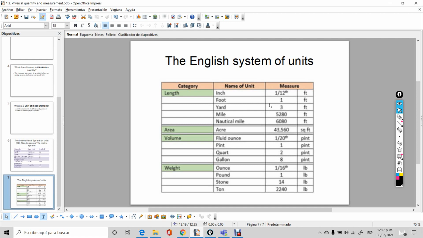So we're going to use this system every now and then, because it's important to know it at least a little bit. Why? Because a lot of stuff comes in these units. Many things produced in the United States will come with these units, because this is the system the United States uses. And since the United States is a very important country in the world of commerce, it's important to know all of this system. Okay, I'm going to stop right there, because I want to continue with you, asking you some questions. So let's go back to the class, guys.